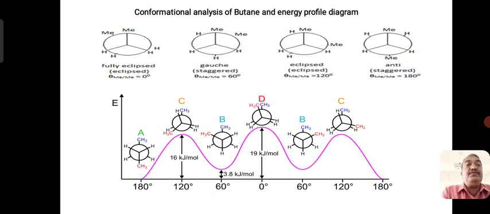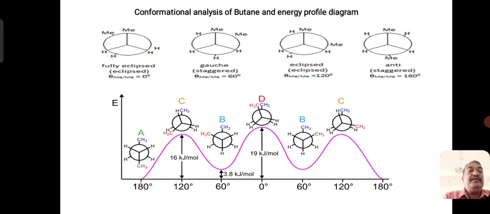When you want to see the energy profile diagram for the molecule, I have shown rotation 0, 60, 120, 180, where you will get the structures A, B, C and D. So A, B and B at 180, 60 and 60 degrees possess the lowest energy.